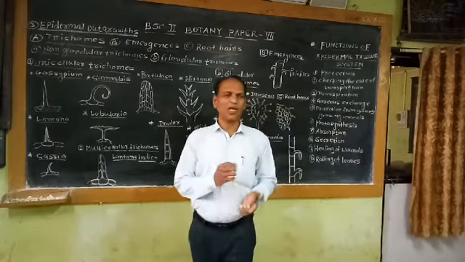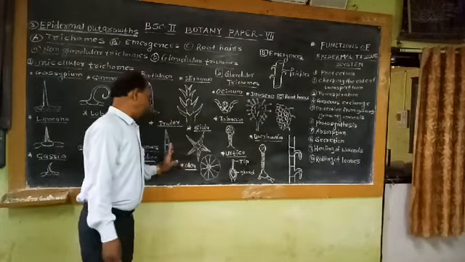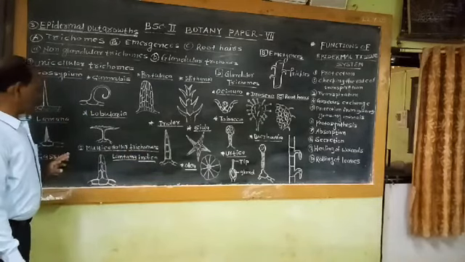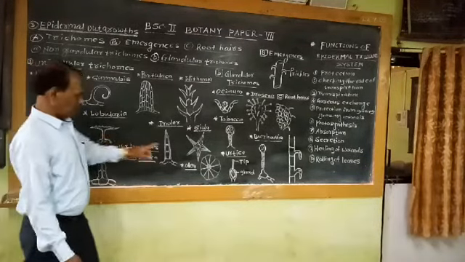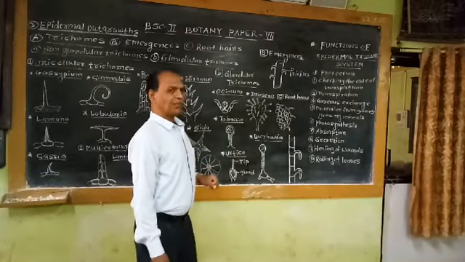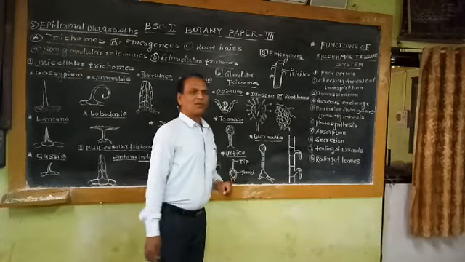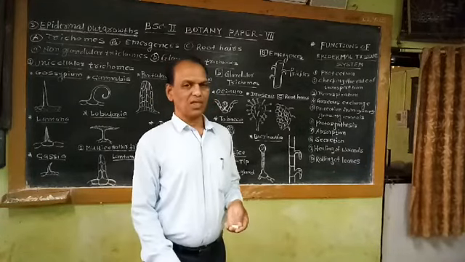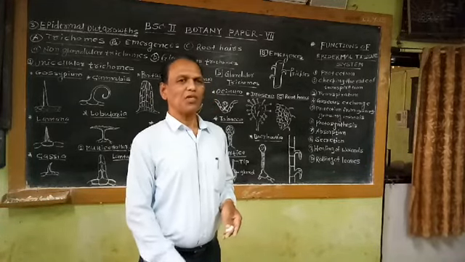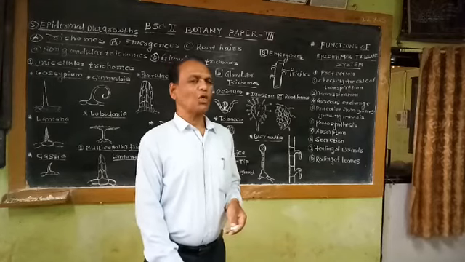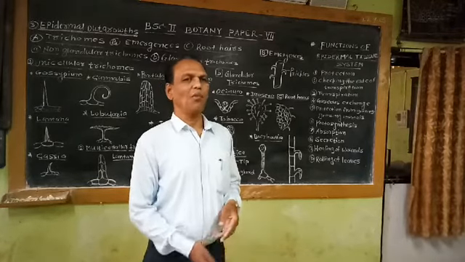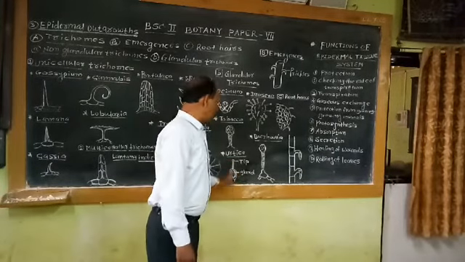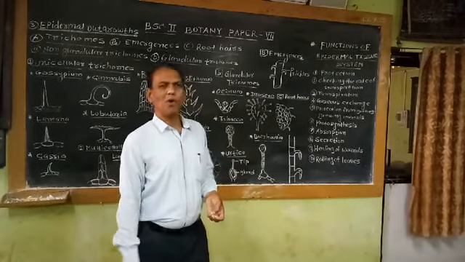Then the next function is protection from grazing animals. So in some plants, for example, in this plant, Urtica dioica, the leaf possesses stinging hairs which secrete poisonous substances, and these poisonous substances cause irritation of animal skin and save the plant from grazing animals. So in Urtica, the main function of this stinging hair is the protection of the plant from grazing animals.